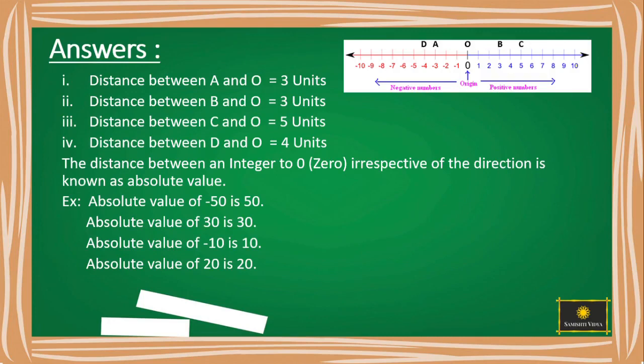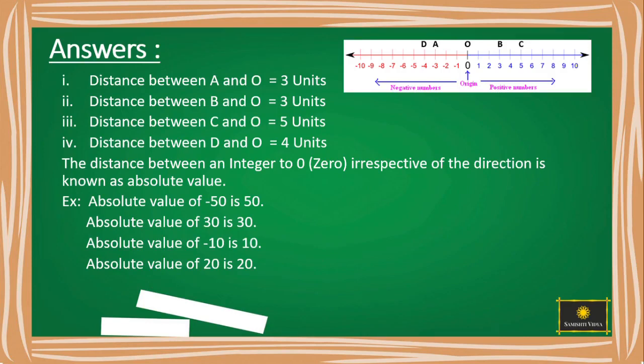Yes, it's 3 units. Distance between B and O. Yes, exactly correct. 3 units. Distance between point C and O. Yes, it is 5 units. Distance between D and O. It is 4 units. The distance between an integer to 0, irrespective of direction, is known as absolute value.